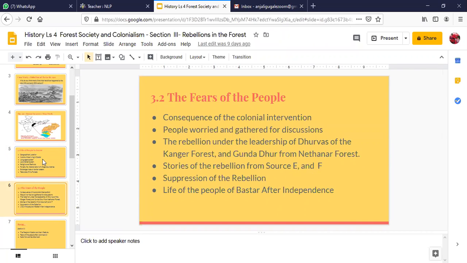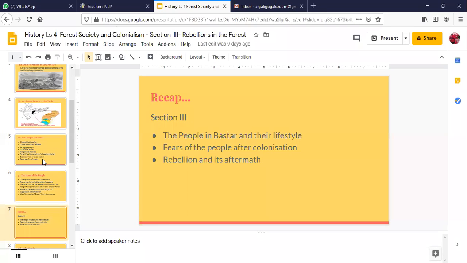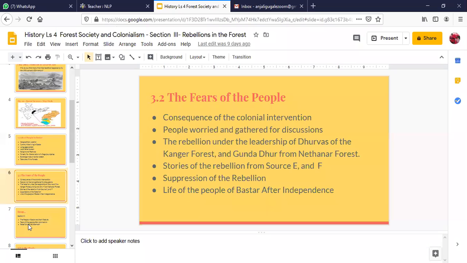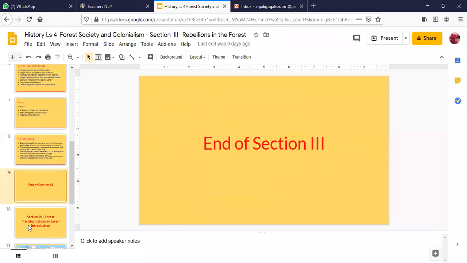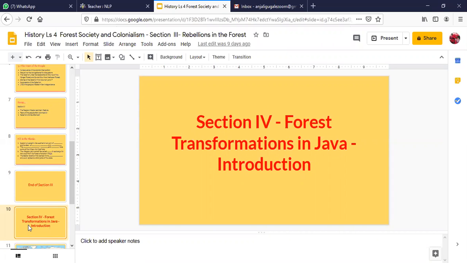All right, let's begin with the last section of this lesson. I'll quickly come to Java. Okay, this is the end of the section on Bastar. Please go through the third section again, because next week I will be taking a test on the third and fourth section. All right, today I'm going to start with the forest transformations in Java. I'm going to give you an introduction.